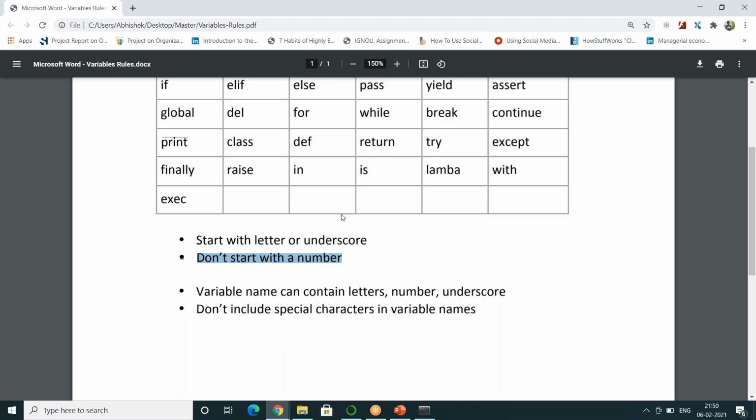So I will stop here. Any questions on the variable rules or any other programming that you have learned and feel can be used? Any questions on variable definition? Anything, guys?